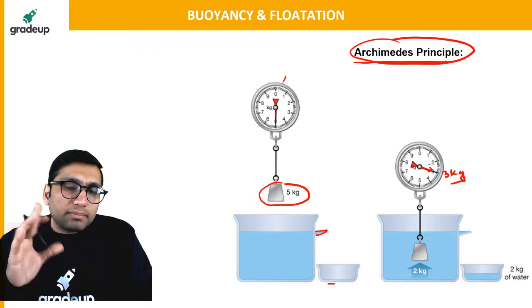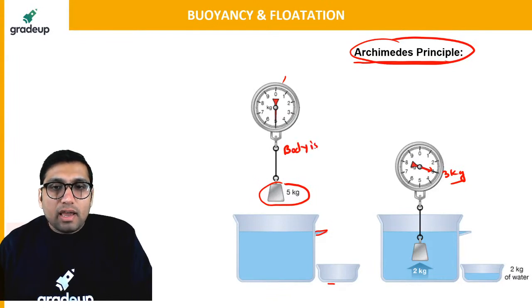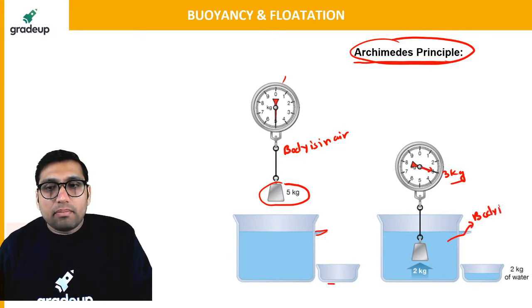Because there is some change which is definitely happening between when the body is in air and when the body is submerged in water. So what difference is taking place?